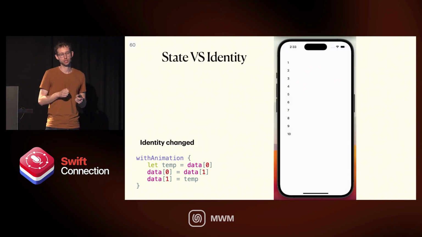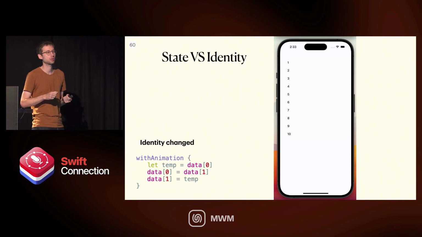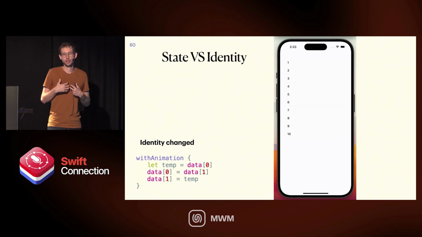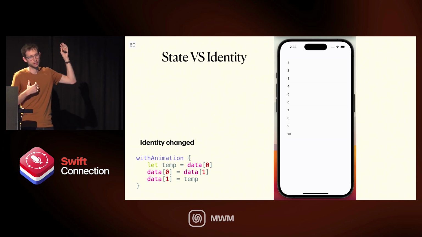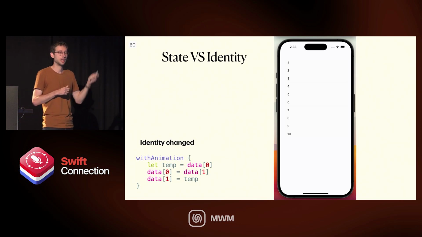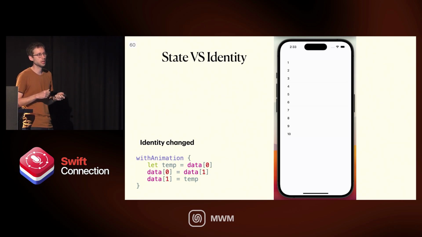This actually changes the animation. So now the object is saying, I changed as a view. I don't know how to animate myself. I don't know how to animate my changes. I need my parent, which is the list, to take care of that. And then the list animates those changes. And now you're going to see an animation that maybe you were expecting, which is the 2 rows replacing themselves.